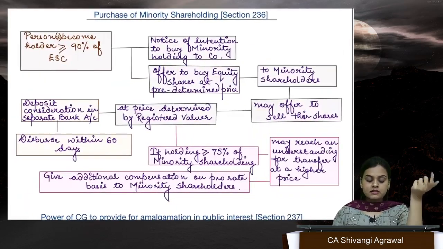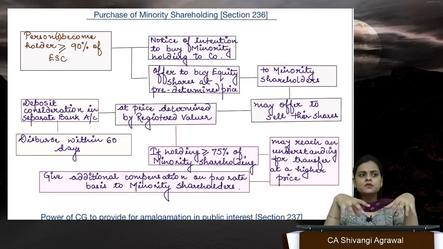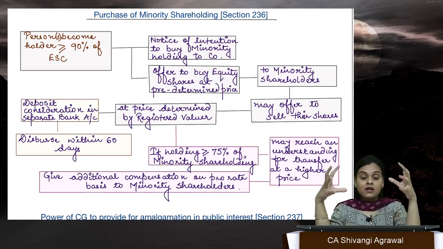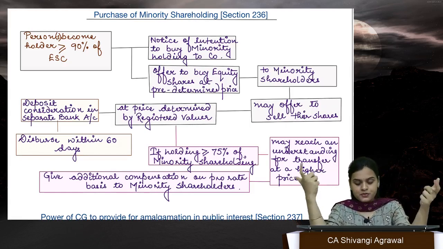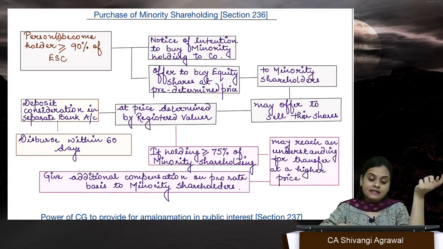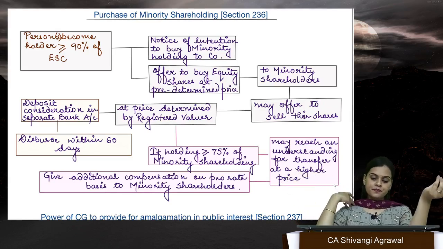Section 236. Purchase of minority shareholding. Supposedly over a period of time some person has become the shareholder of more than or equal to 90% of equity share capital, then he can acquire the remaining ones also.